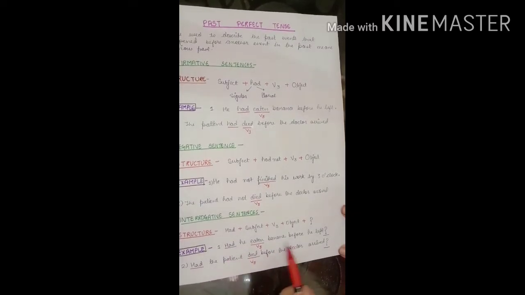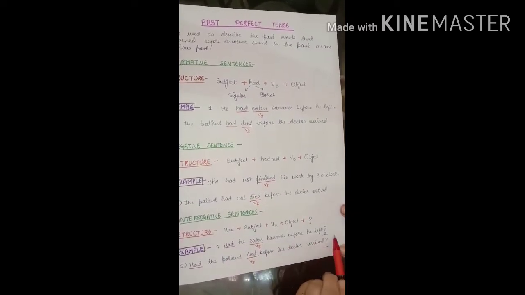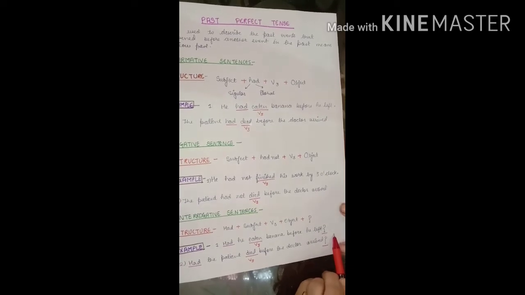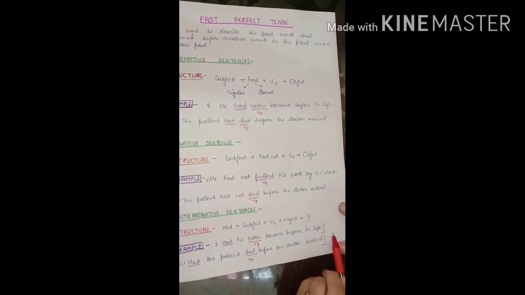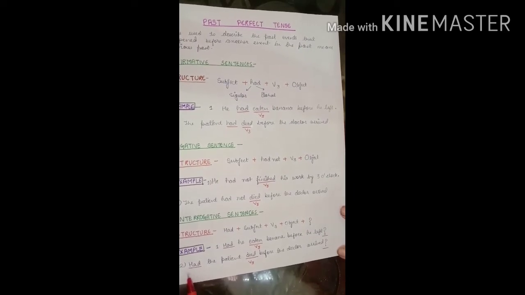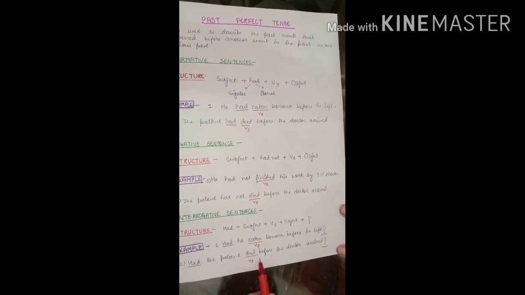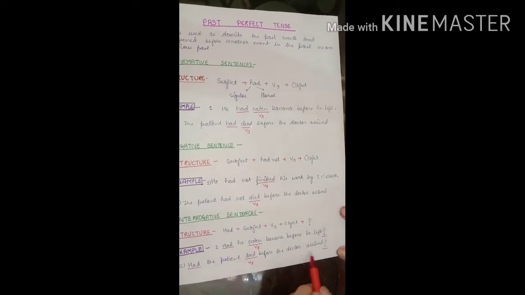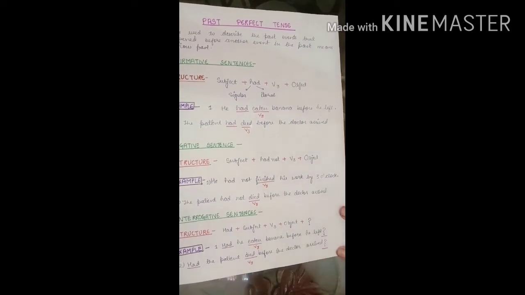Had he eaten banana before he left, and a question mark, because without a question mark a sentence does not look like an interrogative sentence. Second example also you can see had the patient died is an interrogative. Before the doctor arrived, question mark is showing that it is an interrogative sentence.